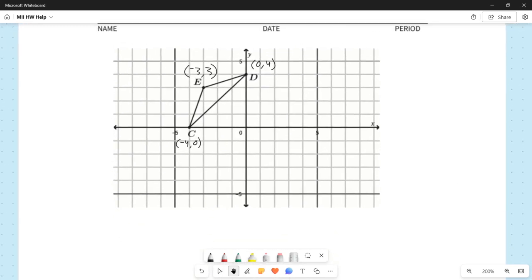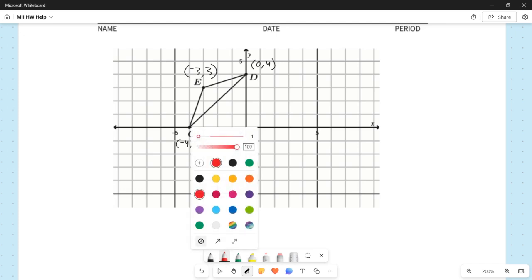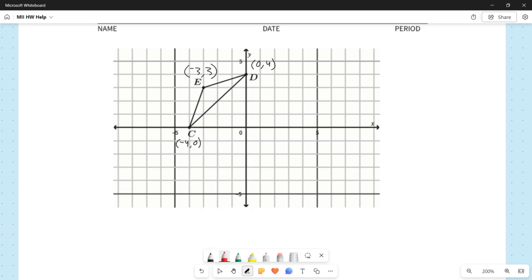So like I said, we'll take each vertex and just do the same translation for it. So we're going to start with C. For C, we're going to go down 4. And I'll use some temporary dots here in red. I'll erase these later, but we'll use them for now. So from C, if we go down 4, that brings us down to there. That's down 4 from C.